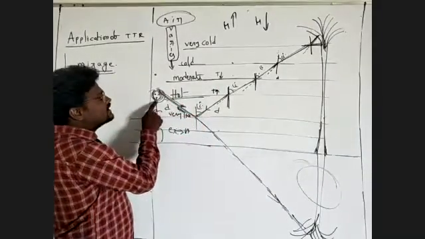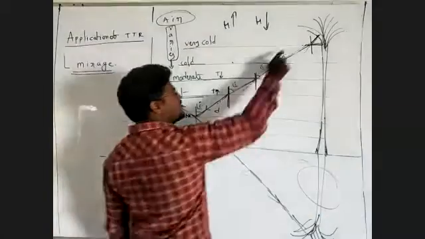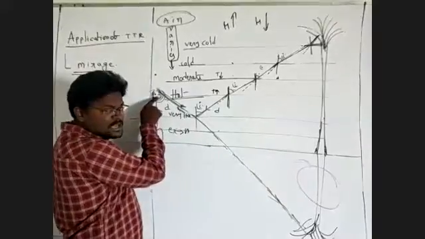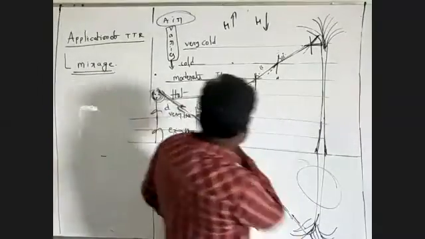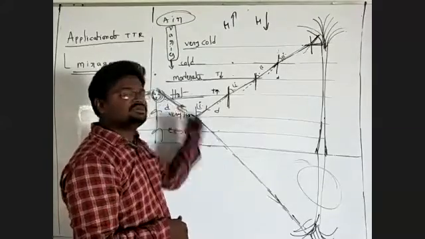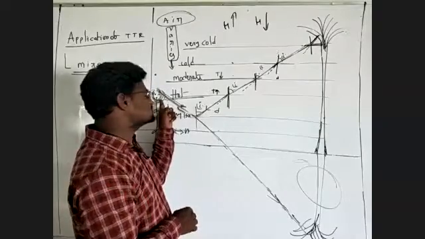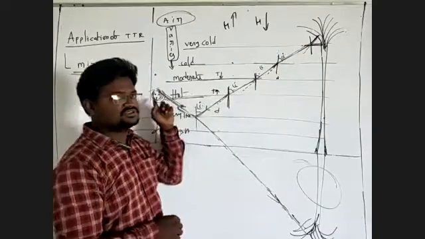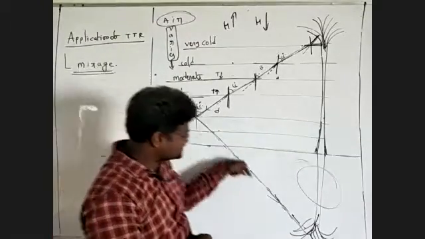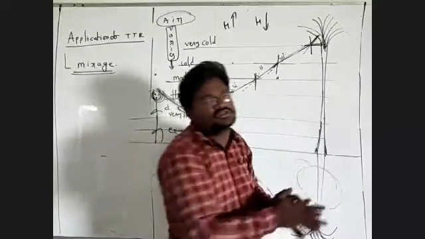The person cannot see this curved path. He can see the side, and he assumes these rays are coming from the ground. He is feeling these rays are coming from the ground. He is not feeling these rays are coming from the tree. He is tracing this path in this direction, and he finds an inverted tree in the water.